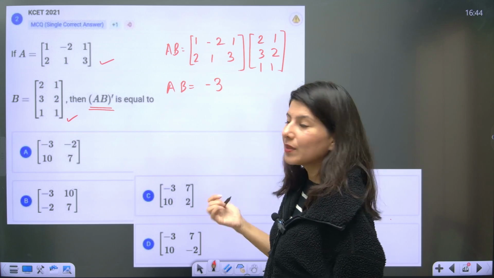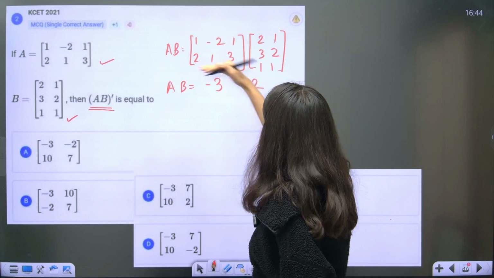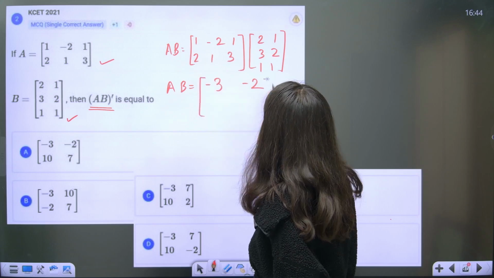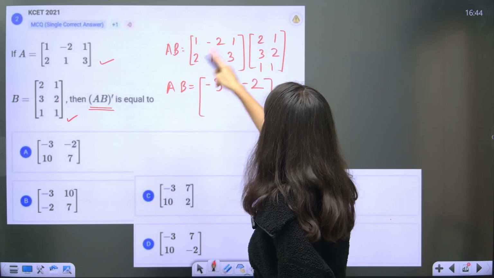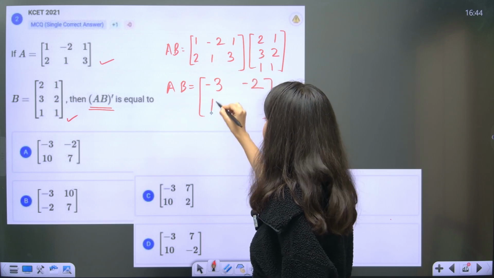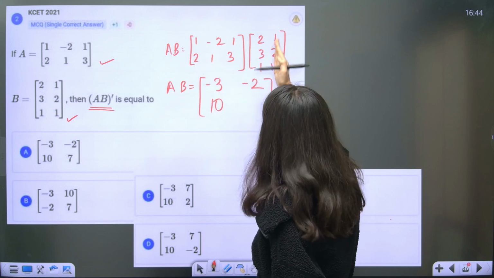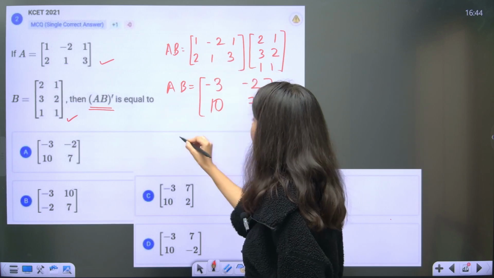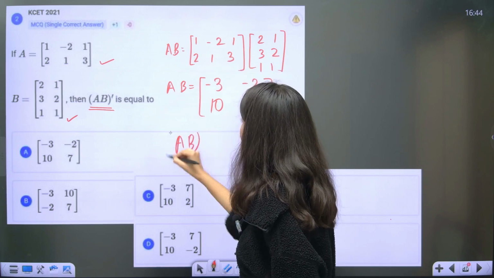So minus 4 plus 2 is minus 2. Now row number 2, column number 1, right? So this and this, 2 2s are 4 plus 3, 7 plus 3, 10. And this is your 2 plus 2, 4 plus 3, 7. This is AB. Now you are looking for AB transpose, right?